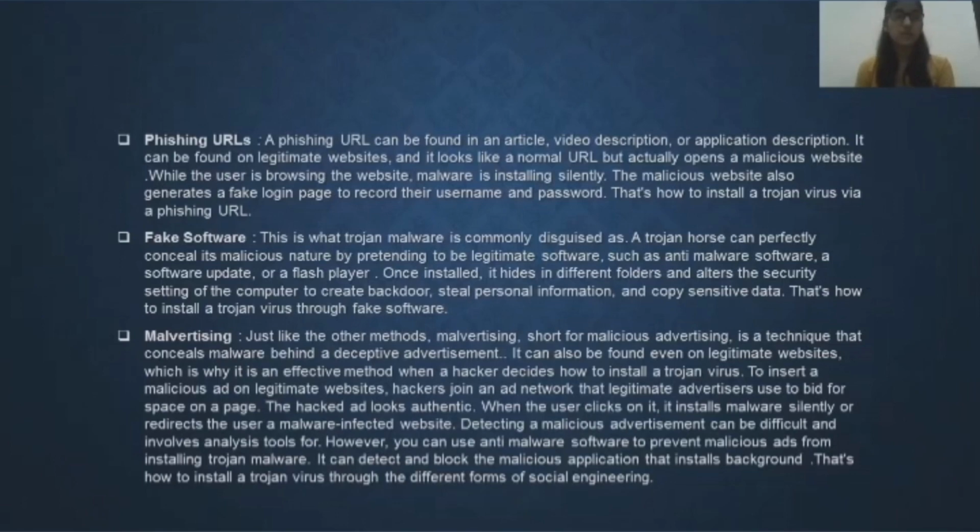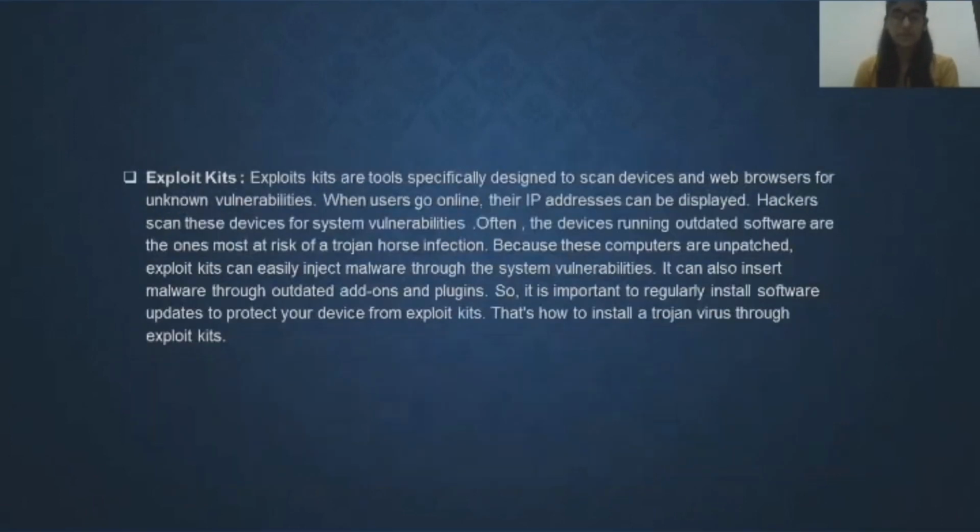The next one is malvertising. Just like the other methods, malvertising, short for malicious advertising, is a technique that conceals malware behind deceptive advertisements. It can be found even on legitimate websites, which is why it is an effective method when a hacker decides how to install a Trojan virus. The last one is exploit kits. Exploit kits are a silent threat that cyber criminals use to spread malware by attacking system weaknesses.